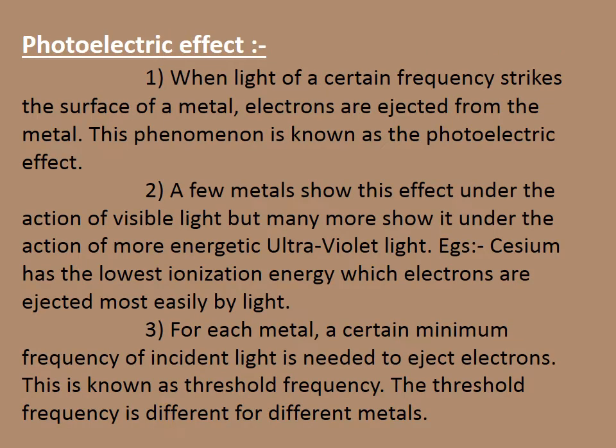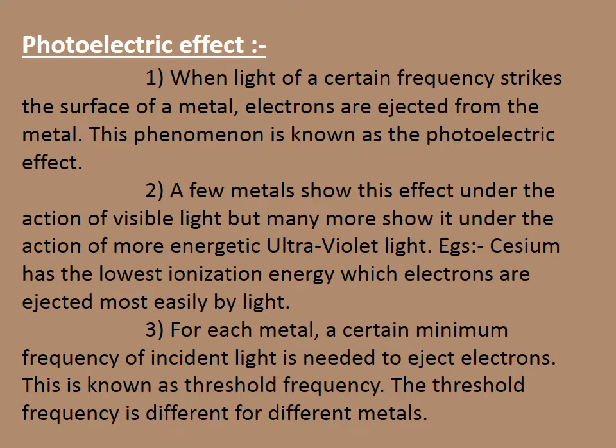Next, we are going to discuss an important effect, that is the photoelectric effect. When light of a certain frequency strikes the surface of a metal, electrons are ejected from the metal. This phenomenon is known as the photoelectric effect. A few metals show this effect under the action of visible light, but many more show it under the action of more energetic ultraviolet light.